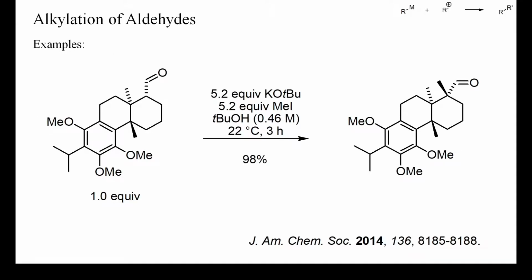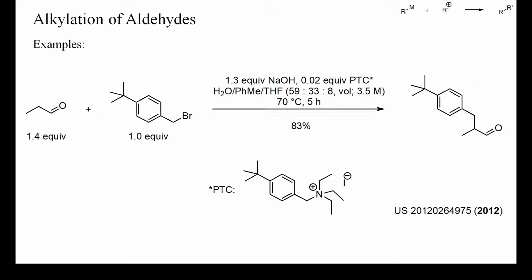This is an example of successful alpha-methylation of a structurally complex polycyclic aldehyde. A large excess of base and methyl iodide were used to attain a high conversion and yield. Methyl iodide is particularly well suited for methylations at carbon because of its high polarizability. No methylation at oxygen was observed in this instance. Also, linear aldehydes can be alkylated.